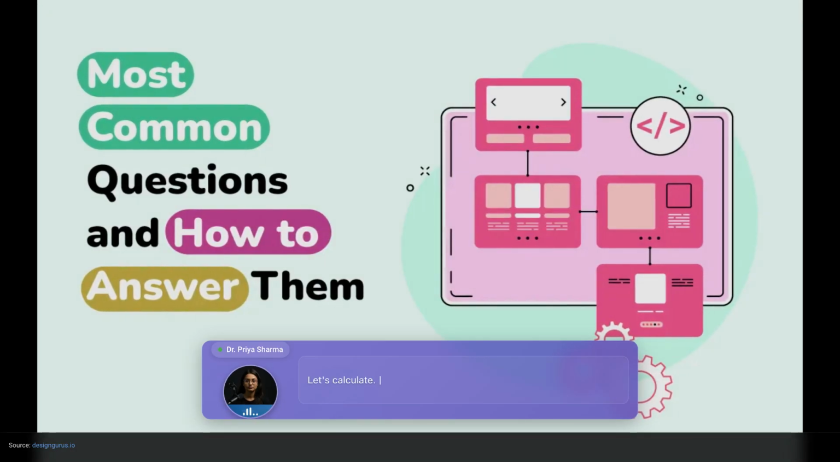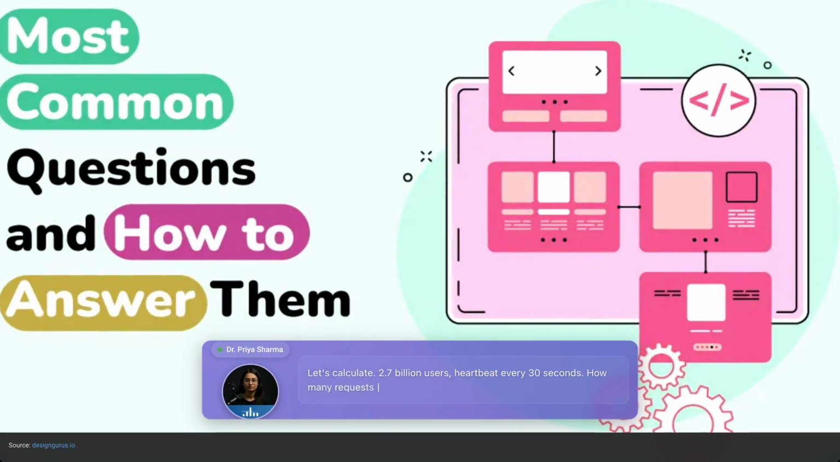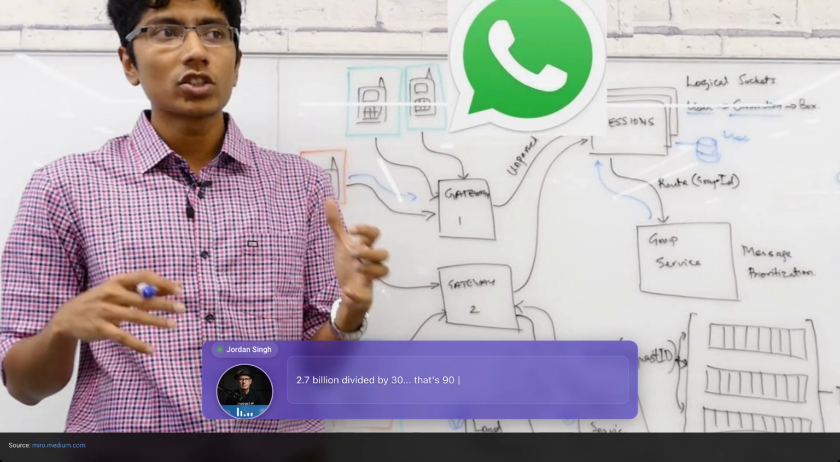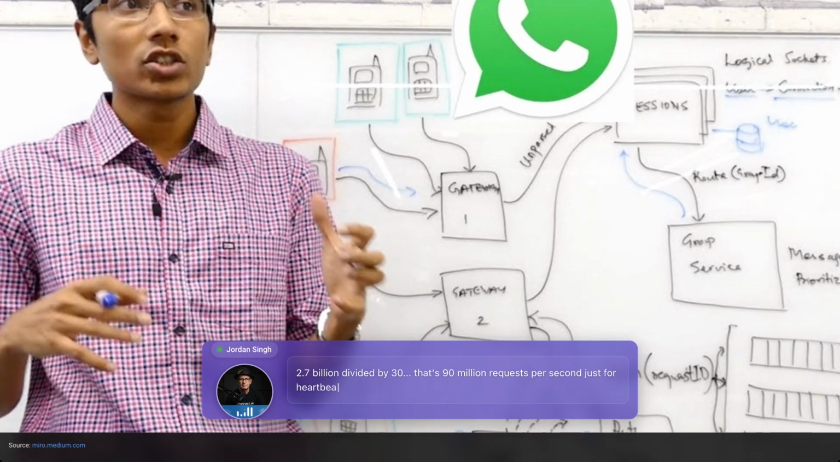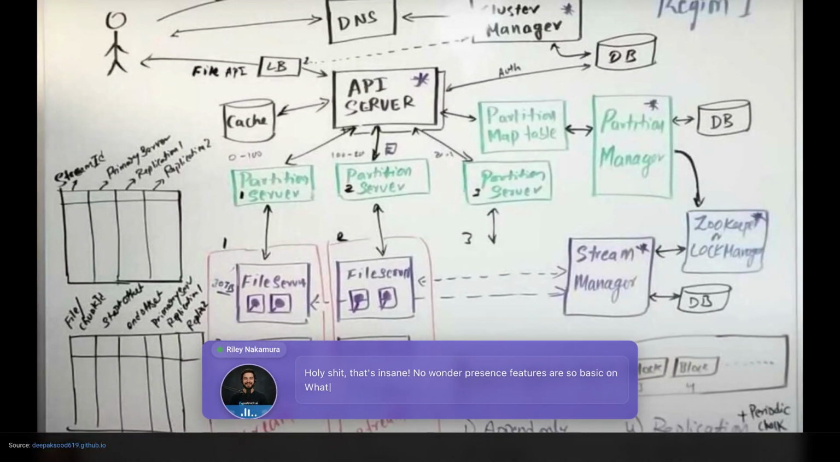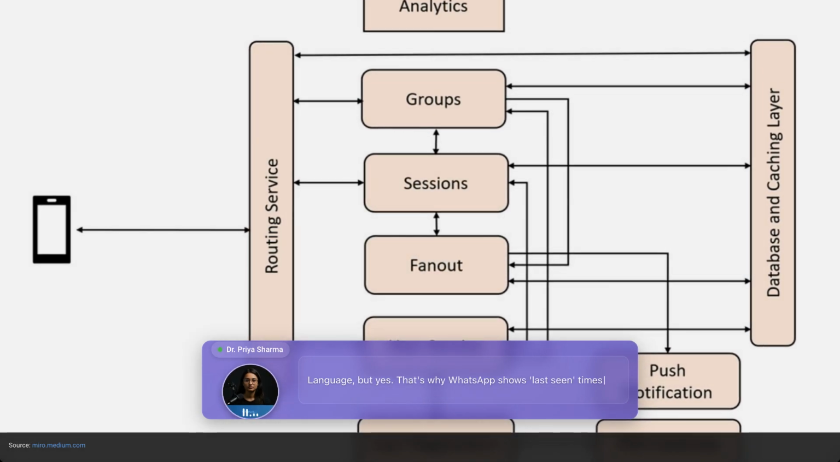Let's calculate 2.7 billion users heartbeat every 30 seconds. How many requests per second? 2.7 billion divided by 30. That's 90 million requests per second just for heartbeats. Holy shit, that's insane. No wonder presence features are so basic on WhatsApp. Language, but yes, that's why WhatsApp shows last seen timestamps instead of real-time presence.